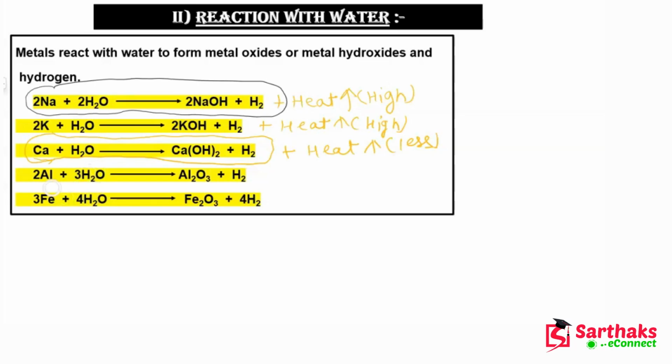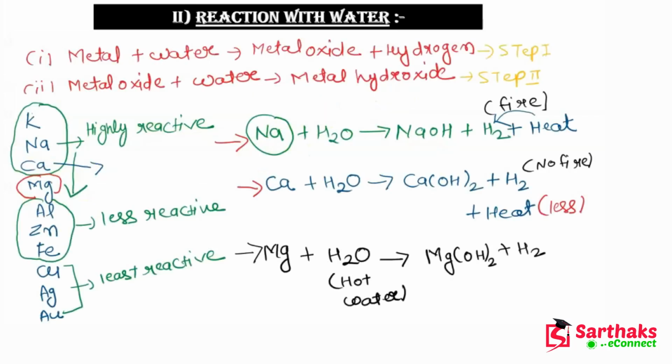Now the question comes: what will happen with aluminium, iron and zinc? So this is our reactivity series, and you can see that aluminium, zinc and iron are less reactive. So if these are less reactive, they will not react with cold water, and they will also not react with hot water.